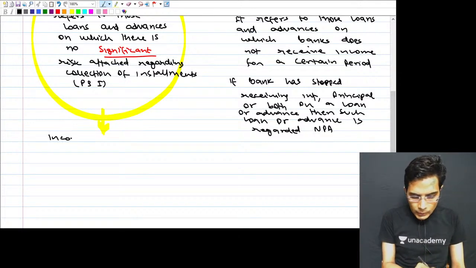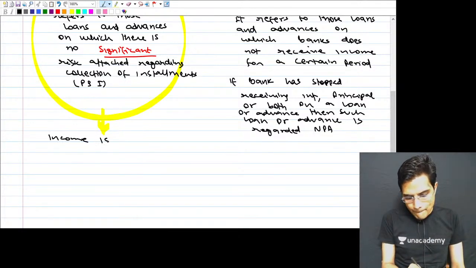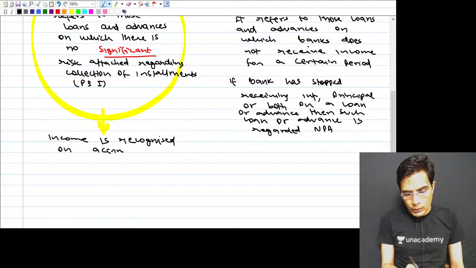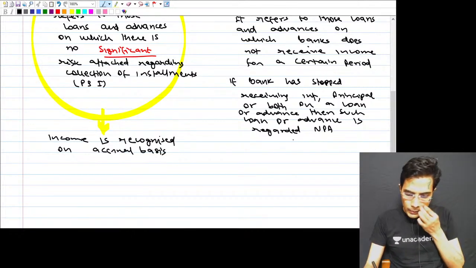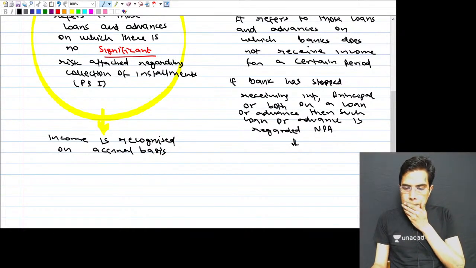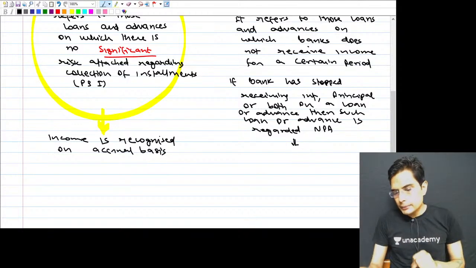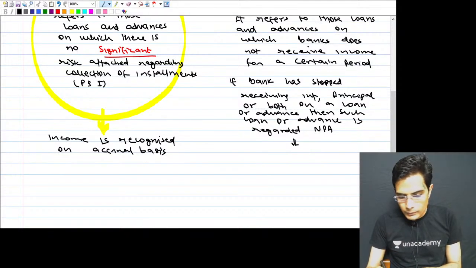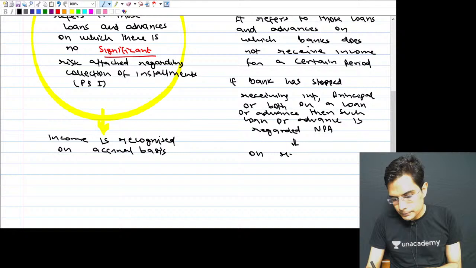So income on performing assets is recognized on accrual basis, whereas income on non-performing assets is recognized on receipt basis.